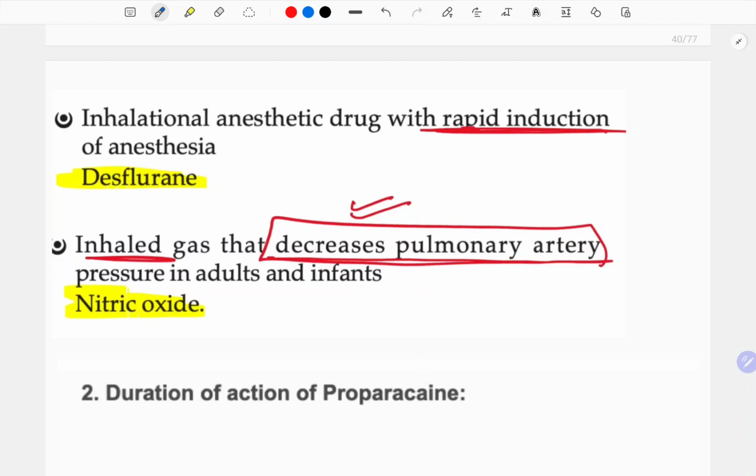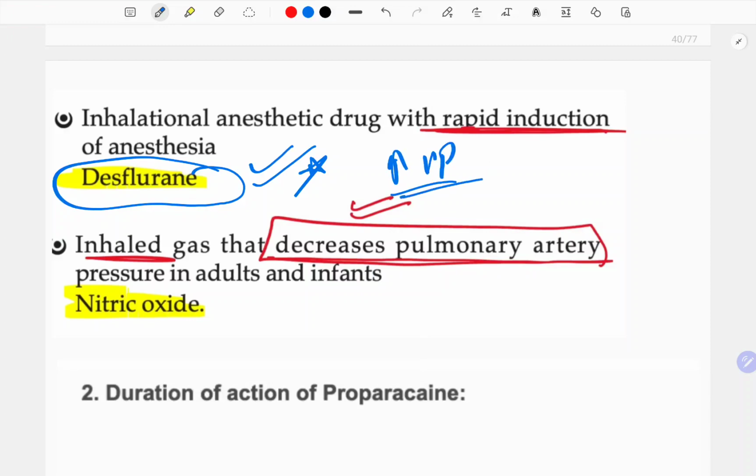Inhalational anesthetic agent with rapid induction of anesthesia is desflurane. I told you, desflurane is the one which has the highest vapor pressure. Inhaled gas that increases the pulmonary artery pressure in adults and infants is nitrous oxide.